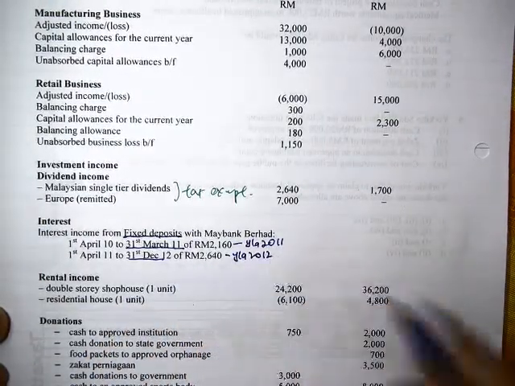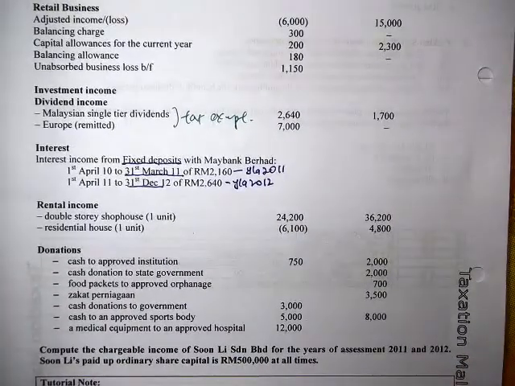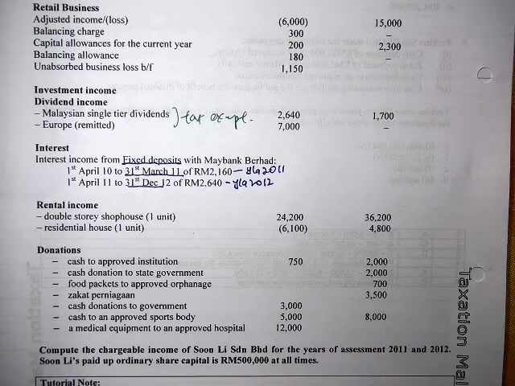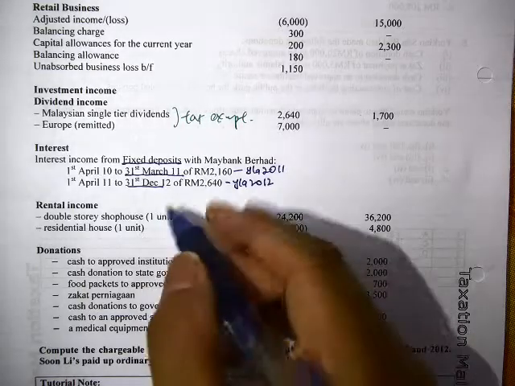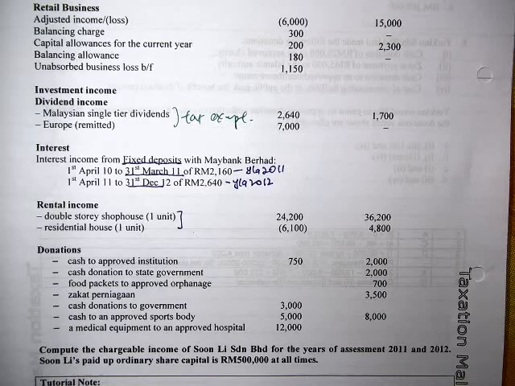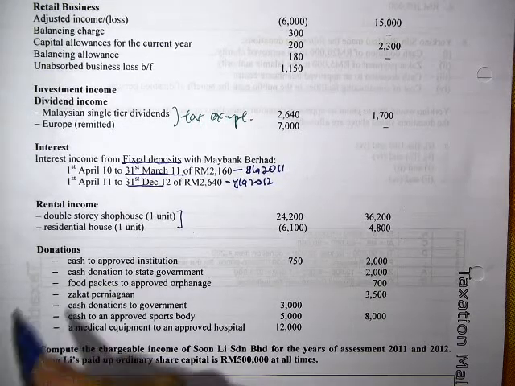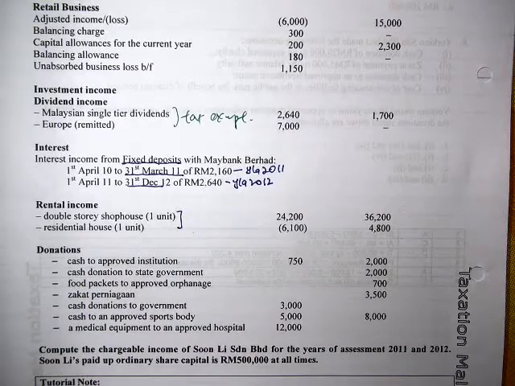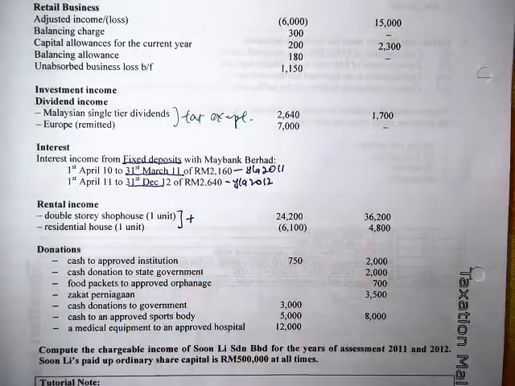Now they gave us the rental for the shop house and for residential. According to the ruling, the rental source will all be treated as one source regardless of the property types. So even though one is commercial and one is residential, you just combine them.